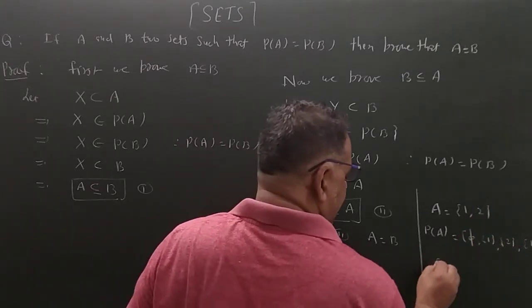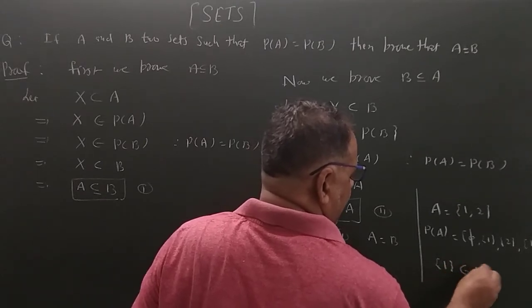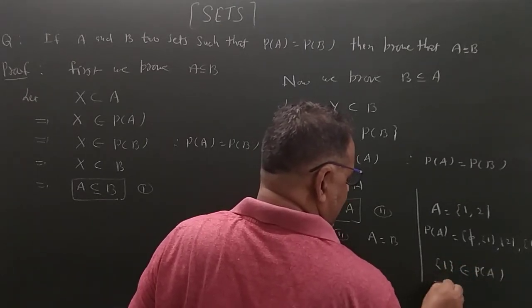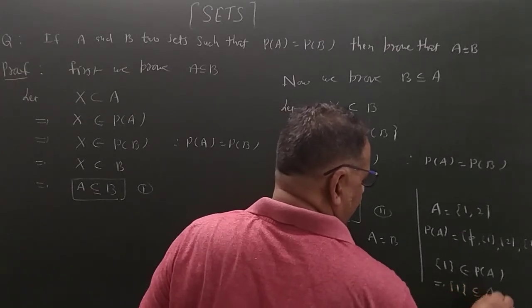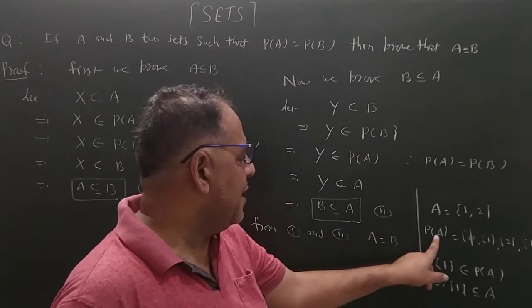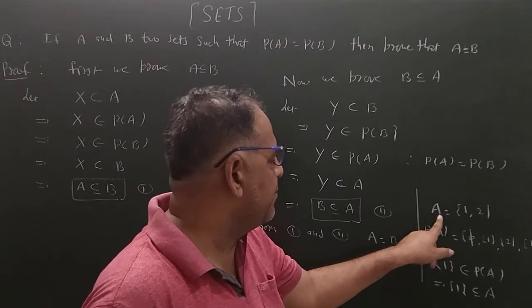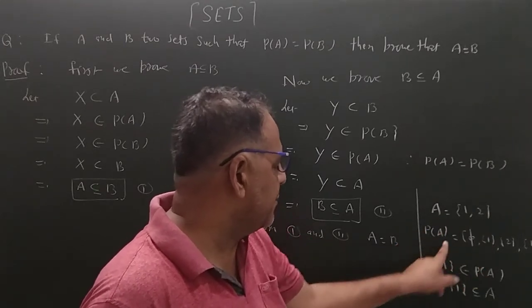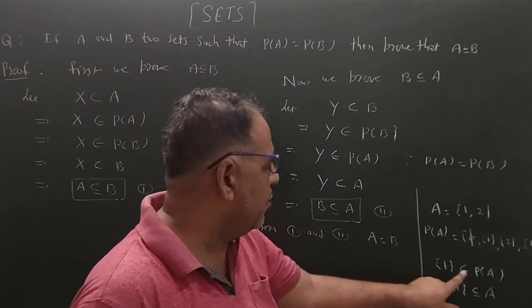Suppose that I am writing here this one. This one belongs to PA. In this case, this one will be the subset of A. If set {1} is the element of PA, then set {1} will be the subset of A, because set {1} is the subset of A. So here if set {1} is the subset of A, then {1} belongs to PA.